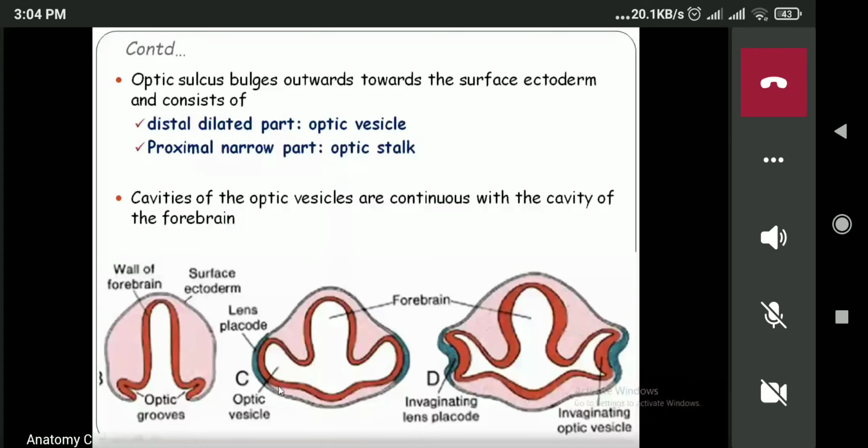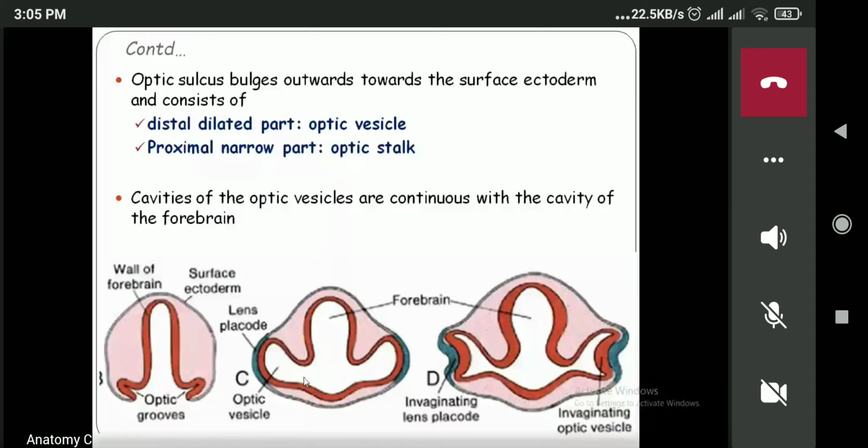One is the distal part, and this one is the proximal part. The distal dilated part is known as the optic vesicle, and this narrow, constricted part is known as the optic stalk. We have the optic sulcus. The optic sulcus will bulge out and form the optic vesicle and optic stalk.